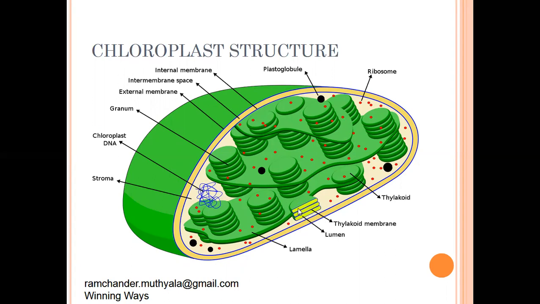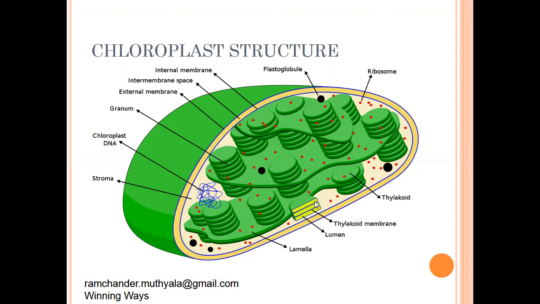In the thylakoid membrane, chlorophyll pigments are present, called reaction centers. Mainly in higher plants, chlorophyll A and chlorophyll B pigments are present in the thylakoid membrane.